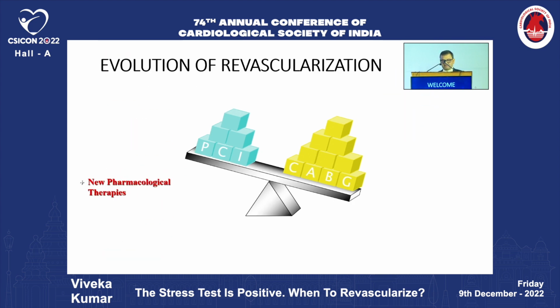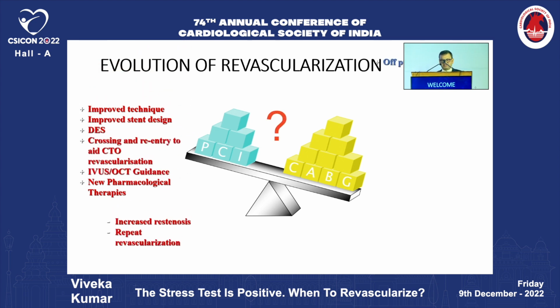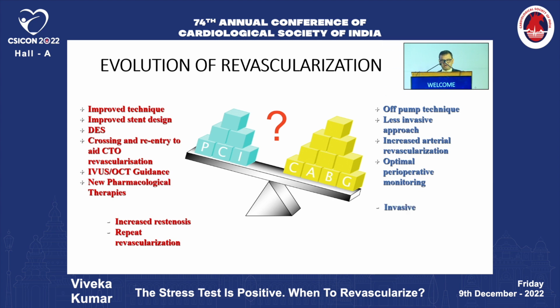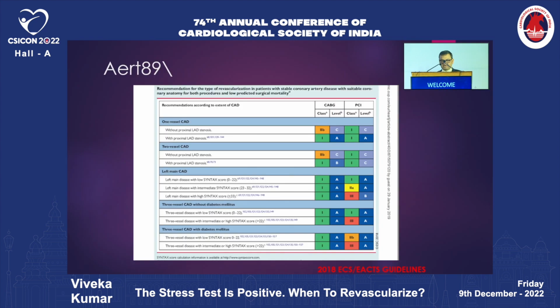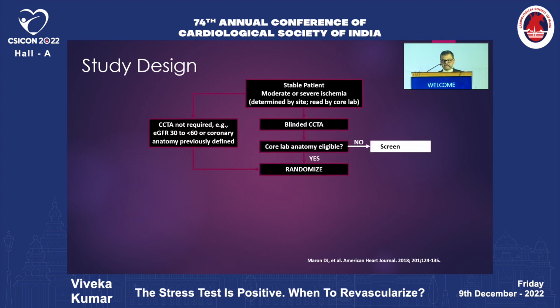Of late, with the proven efficacy of drug-eluting stents and good long-term outcomes, both are considered to be equally good. But there are certain indications, as the guideline shows, where we need to do surgical revascularization: in diabetic patients, left main with triple vessel disease. But remember here, without proximal LAD stenosis, the guideline says that doing bypass surgery is a class 2B indication. So we should not do CABG in patients where the proximal LAD and left main are not involved.